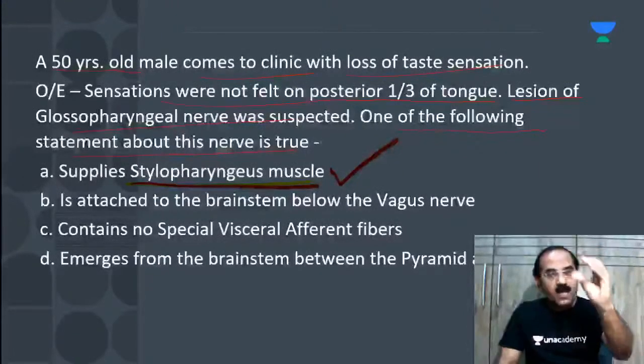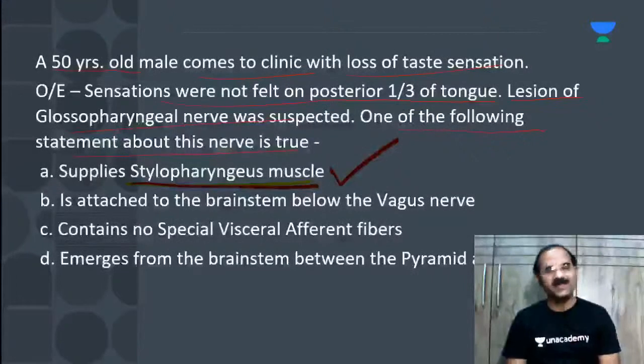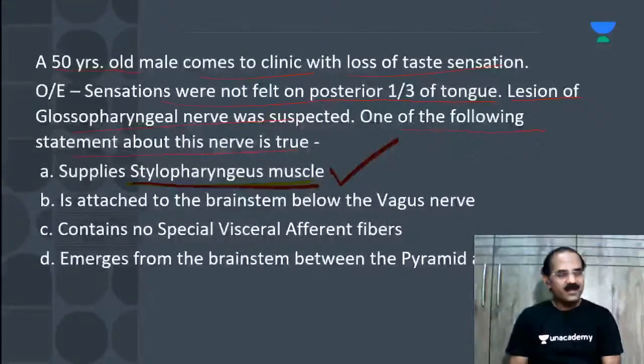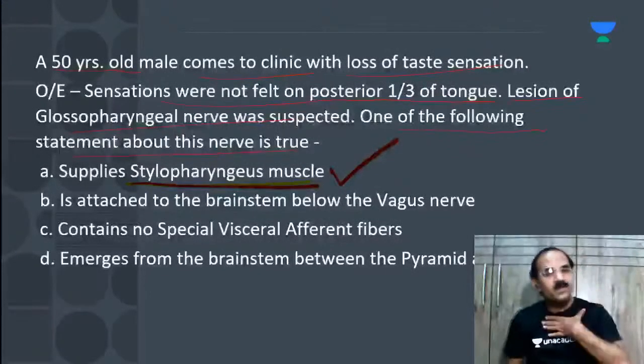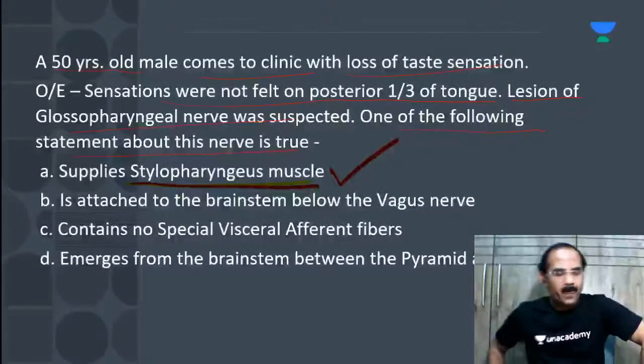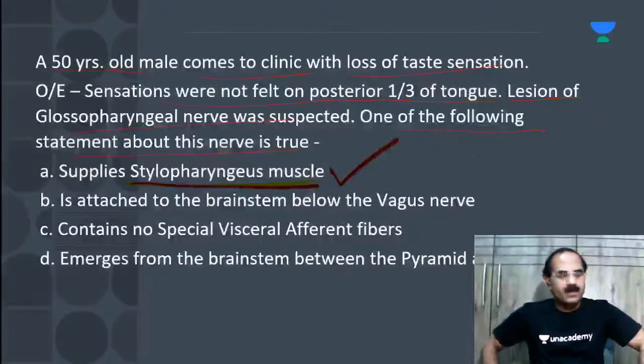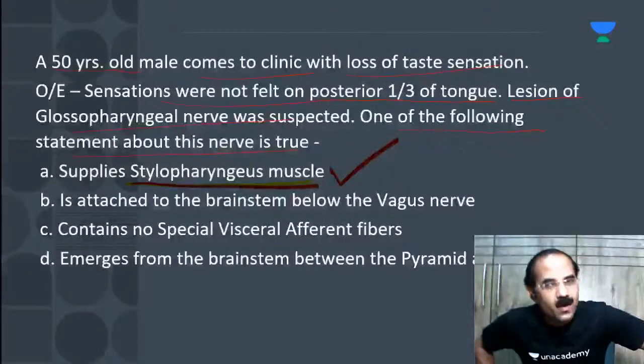I'm asking you the name of the nucleus. And the functional component is not general somatic efferent. It is general visceral efferent. But I want the name of the nucleus. If I give you a hint, you will answer immediately. This nucleus is common for...